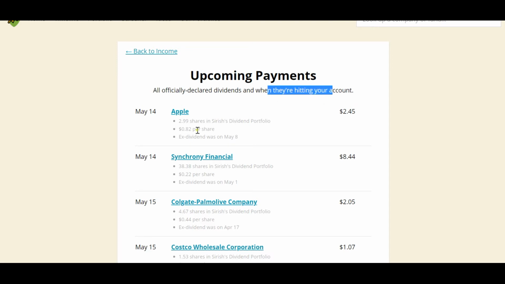They will be hitting on the ex-dividend date. For Apple, it's on May 8th. For Synchrony Financial, on May 1st. So, this is the date where the company will look at your portfolio and see if you have any shares. Once you have some shares, they'll announce the dividend and it will be given to your account on the payment date.